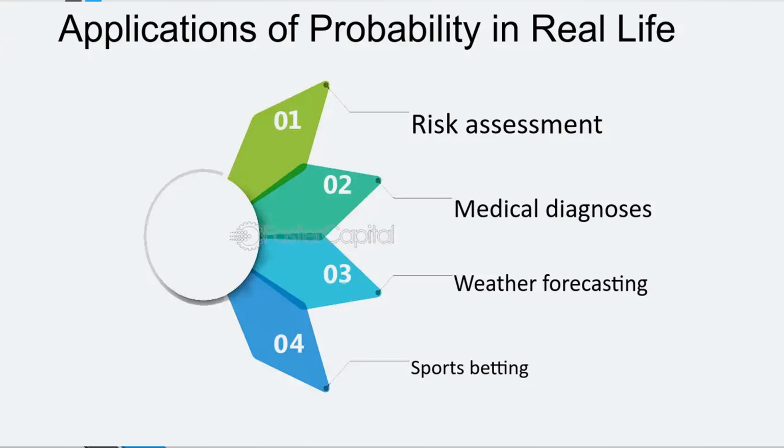And next is sports betting. Obviously in sports betting, whether a team is going to win the match or lose the match, all these things depend on the probability or possibility of an event. So all these areas take the help of probability, right?